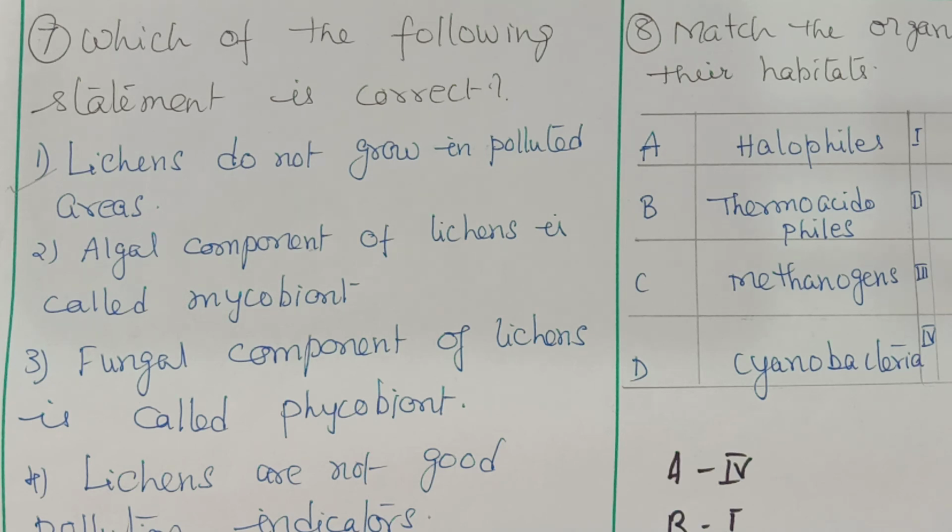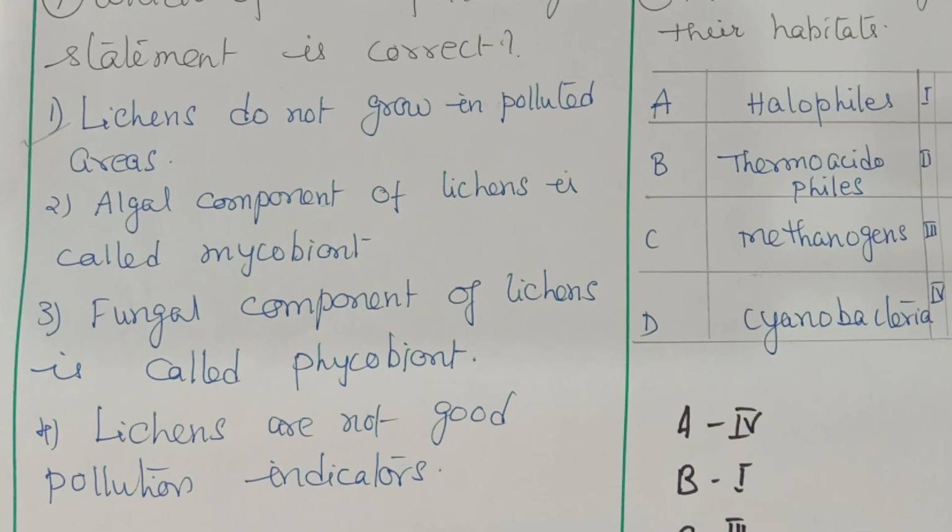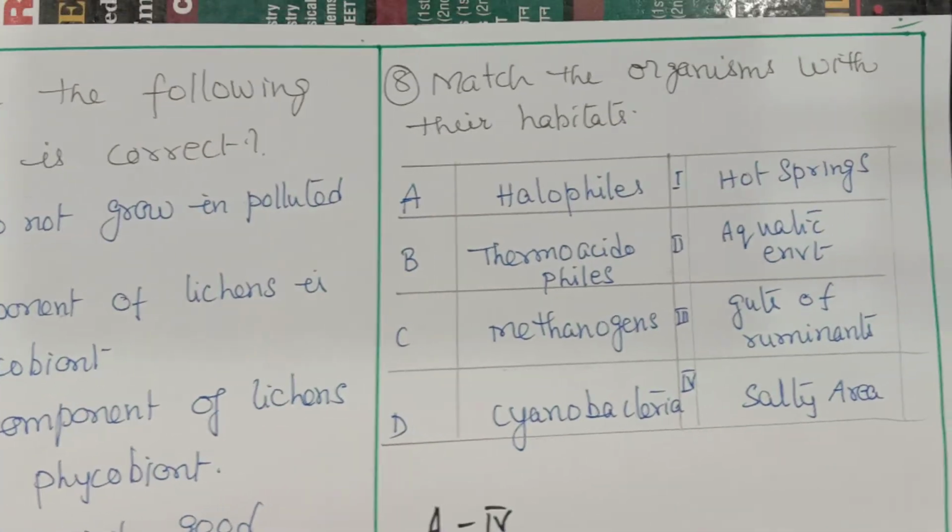That is wrong. Fungal component of lichens is called phycobiont. That is also wrong. Lichens are not good pollution indicators. That is also wrong, because lichens are pollution indicators. So the first statement will be correct. Lichens do not grow in polluted areas.